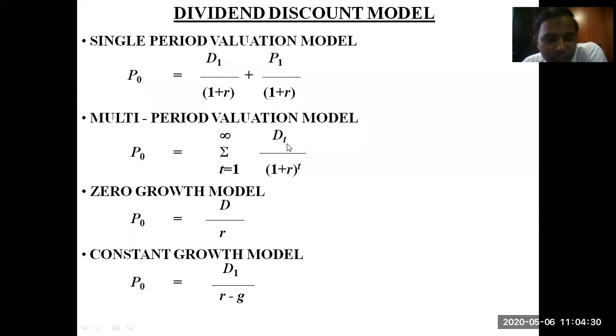Multi-period valuation is the dividend for a T time period. If it is going to end at the end of the 8th year, then it is dividend D8 at the end of the 8th year, discounted at the rate of interest for that time period. Zero growth model: if there is no growth at all, then P0 is equal to D, the dividend, divided by R, your required rate of return. And constant growth model: P0 is equal to D1 divided by R, your required rate of return, minus G, the growth.